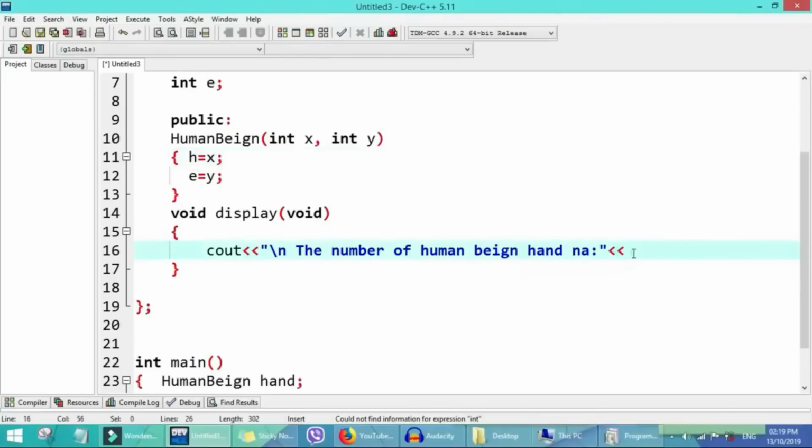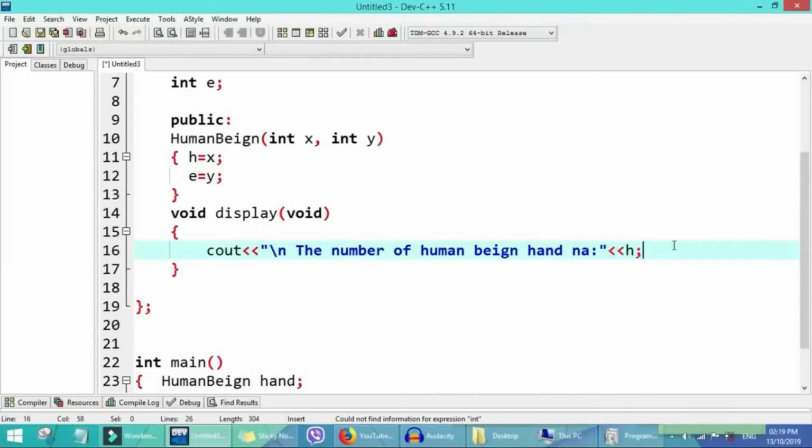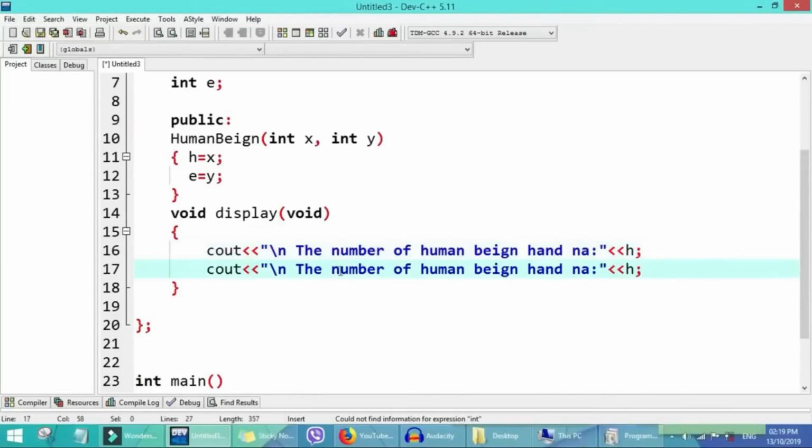So we'll put am there as h. We'll copy this one, paste am for under. So yeah, we'll see the number of human being eye, now we call am e.